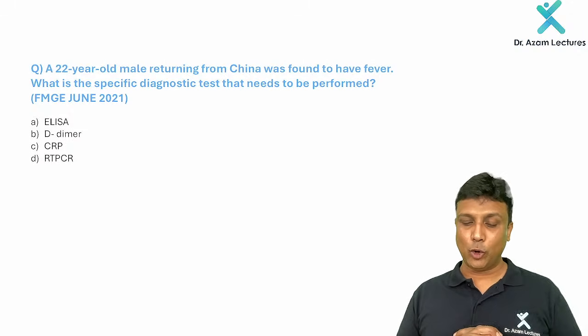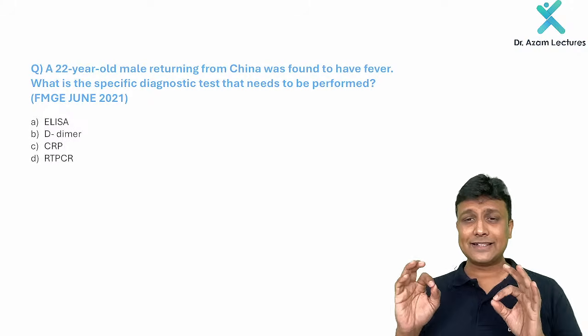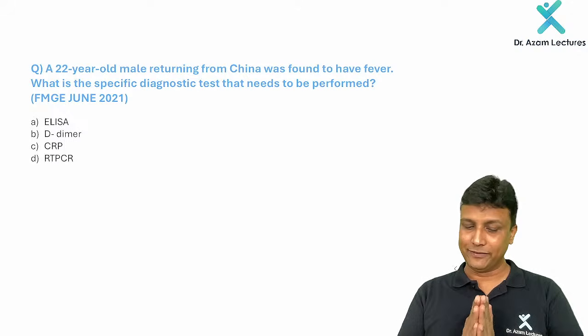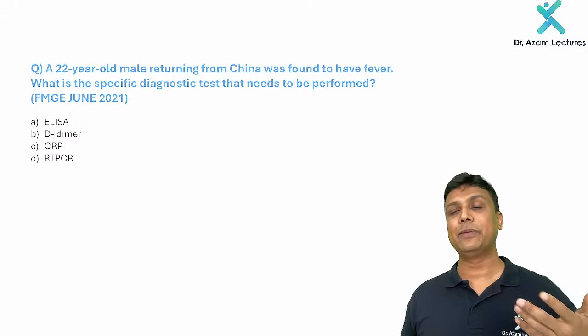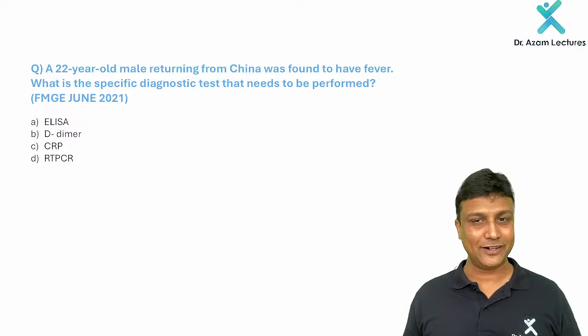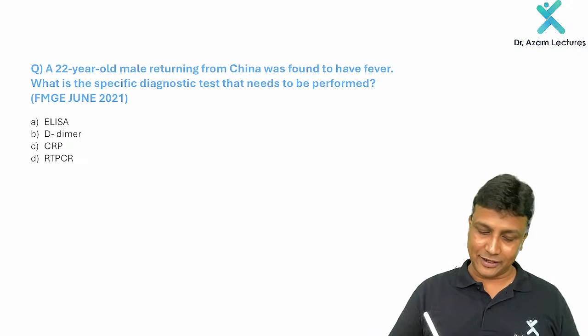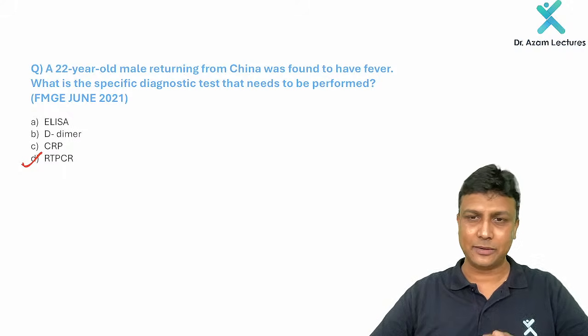A 22-year-old male returning from China was found to have fever. Of course, the examiner is indicating the COVID part. What is the specific diagnostic test that needs to be performed? If you remember the COVID era of 2020 and 2021, every time we were doing RT-PCR, reverse transcriptase PCR.